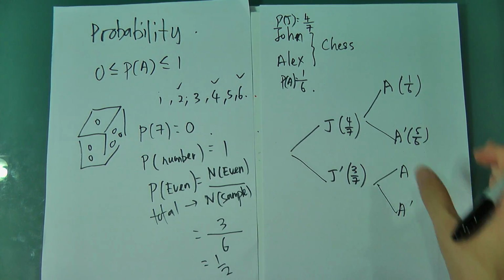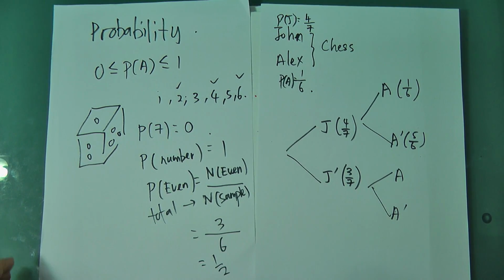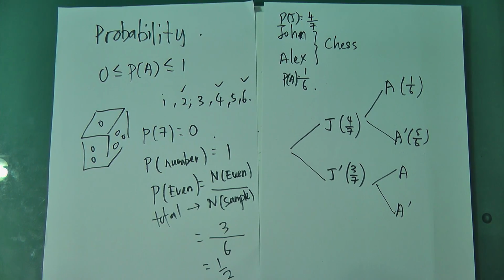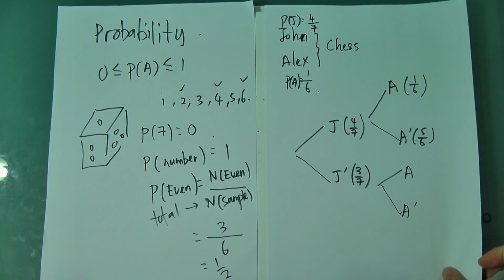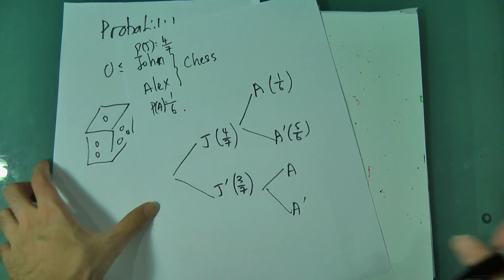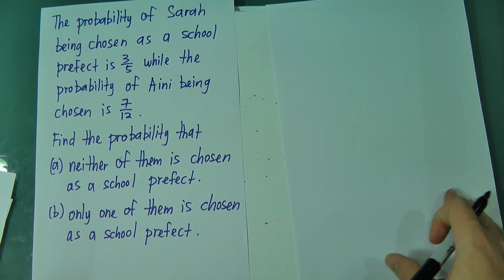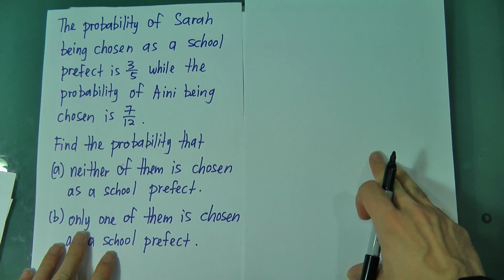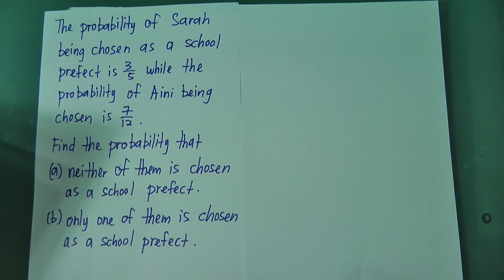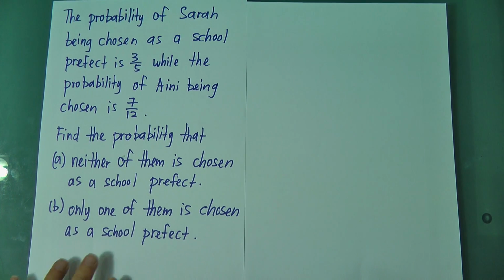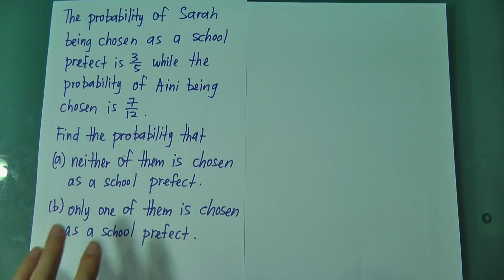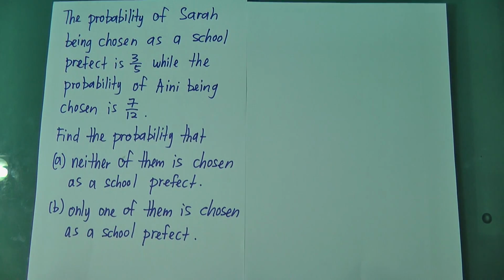Alright, but this is just a random example. In order not to waste time, we will go straight to some past year questions. I hope the past year questions can give you some idea about probability. If you still feel very confused about probability, maybe you can go and check out my Maths video for probability, because probability in mathematics is a little bit simple. In MX it's not really hard, but you need to understand how to use a tree diagram. Then I think you can solve almost all of the questions.